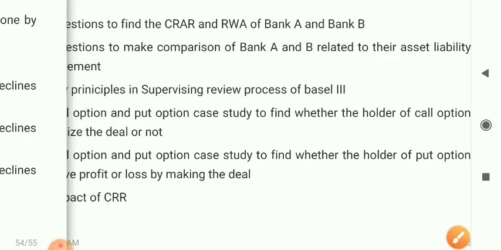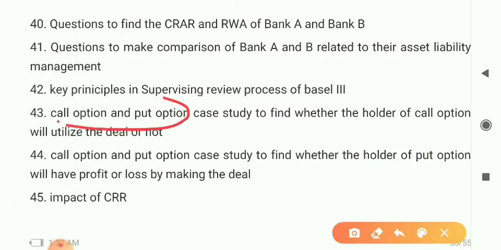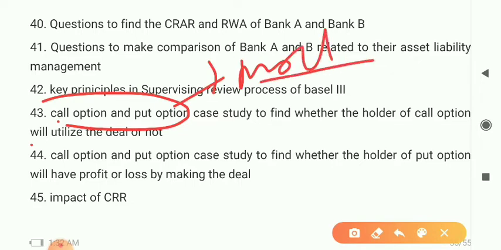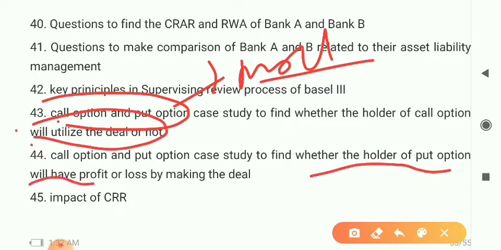So call options, put option, call option, put option, which is from your Module C. Question to find whether the holder of call option will utilize the deal or not. And call option, put option, case study to find whether the holder of the put option will have profit or loss by making the deal.